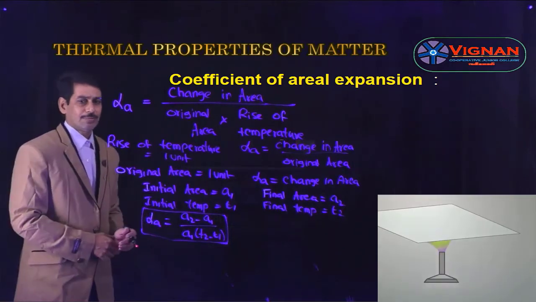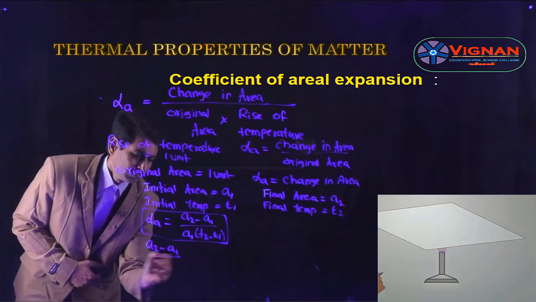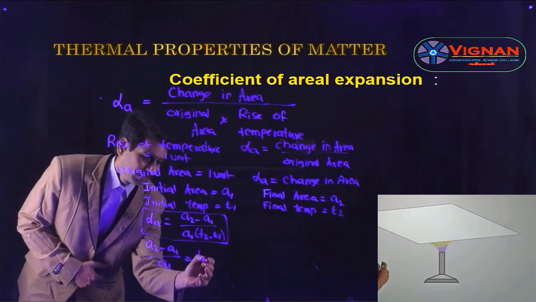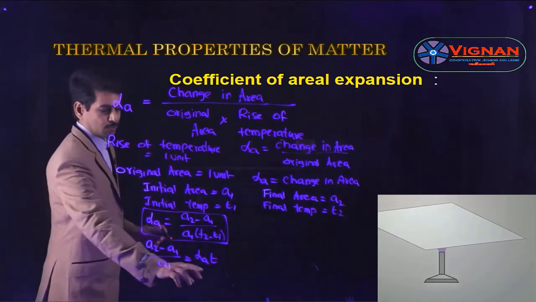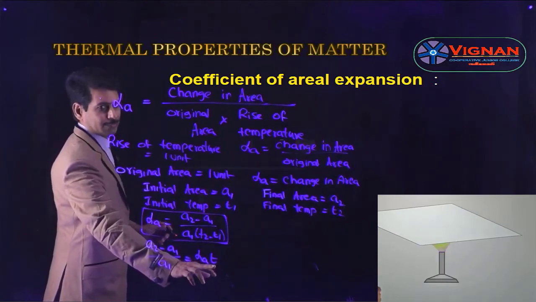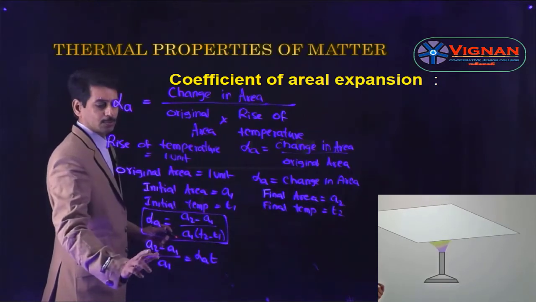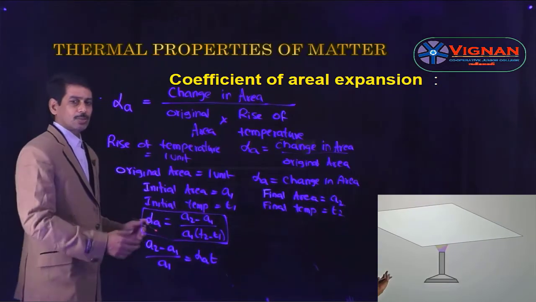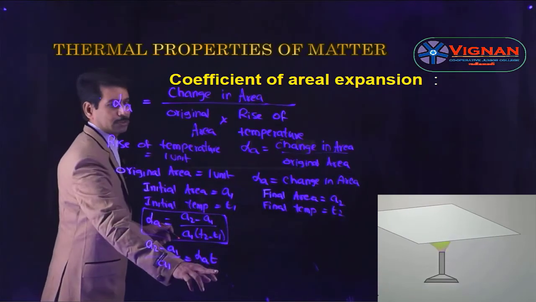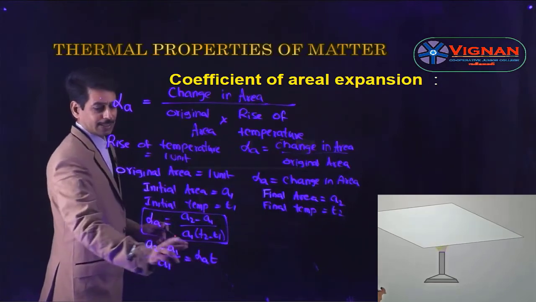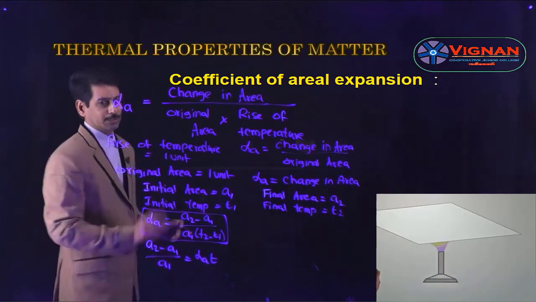From this formula you can get different formulas. A2 minus A1 by A1 is equal to alpha A into T, considering T2 minus T1 as T. And if we consider the change in temperature as 1 unit, then alpha A is equal to A2 minus A1 by A1. From this also we can give the definition: it is defined as the fractional change in area per unit rise of temperature. This is called the fractional change in area.